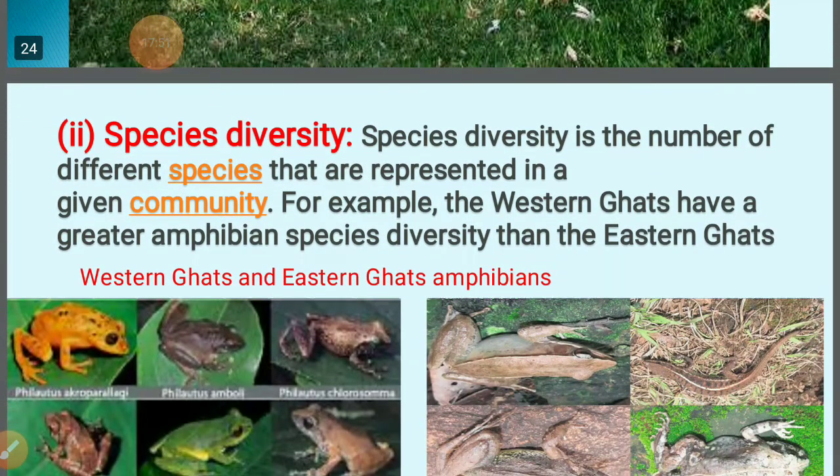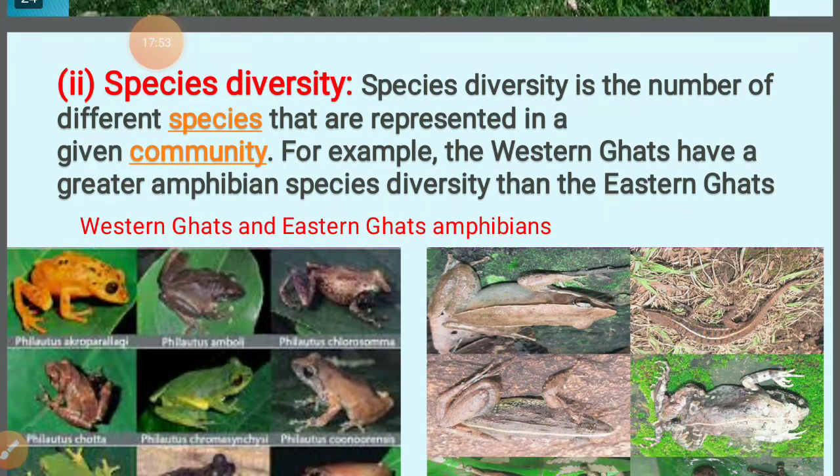Species diversity is the number of different species represented in a given community. So always try to understand that species live in a community. Human beings live in a community. Dogs live in a community. Mango lives in a community. So the species in a given community give us the concept of species diversity.